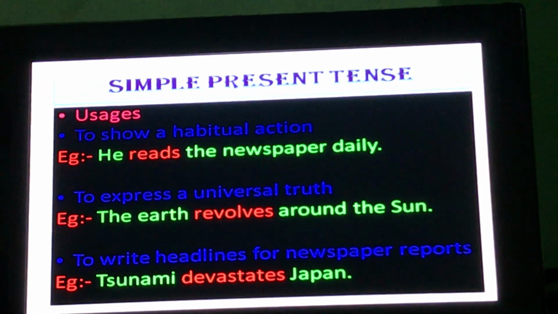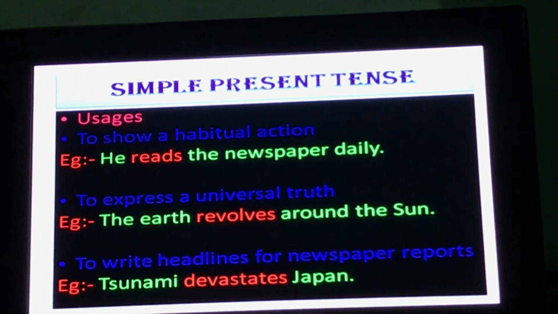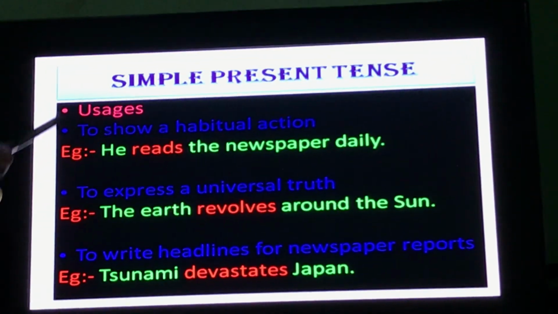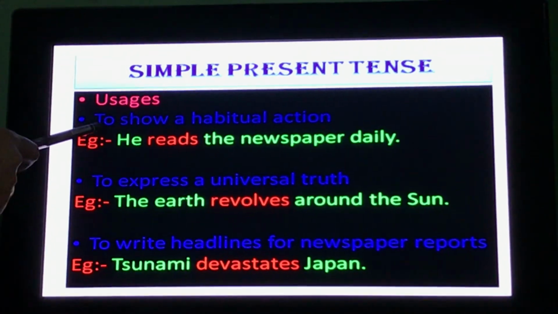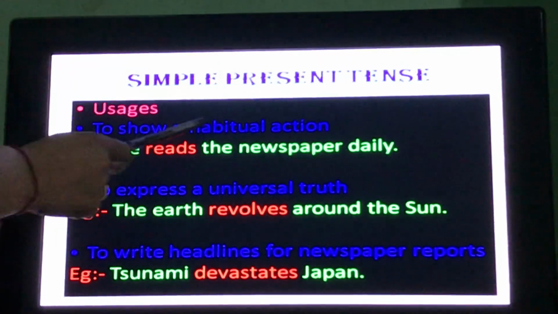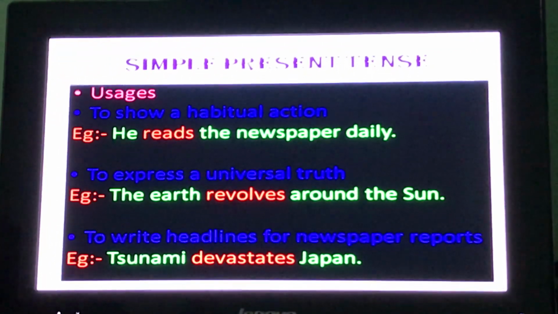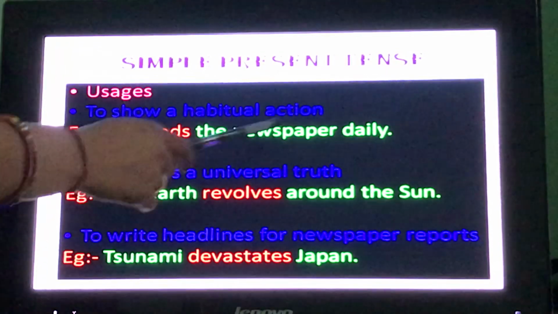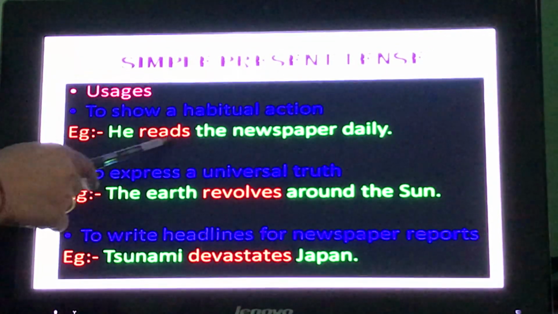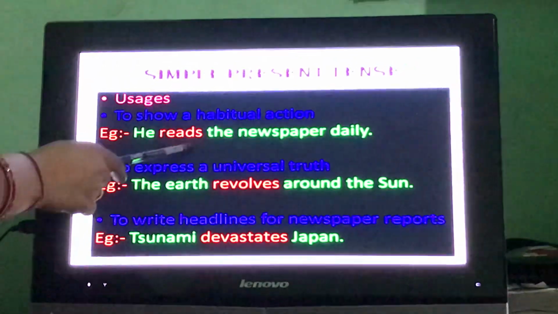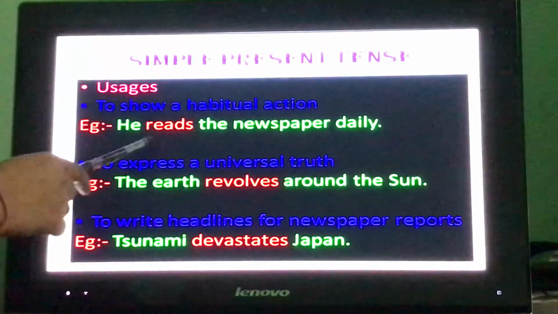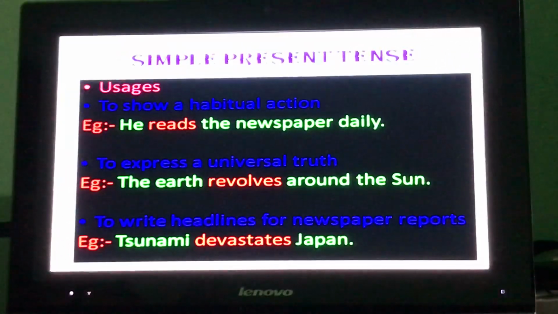Simple present tense. These are the usages where we will use simple present tense, that is, to show a habitual action. For example, he reads the newspaper daily. Here, reads indicates that the person is in the habit of reading the newspaper on a daily basis.